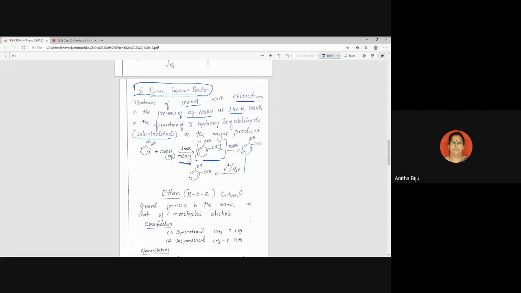In this OH, H is replaced by sodium. So that's why here we get ONa. And from this CHCl3, one chlorine is replaced here. So we get CHCl2 substituted here. And this reacts further, since NaOH is in the reaction medium.